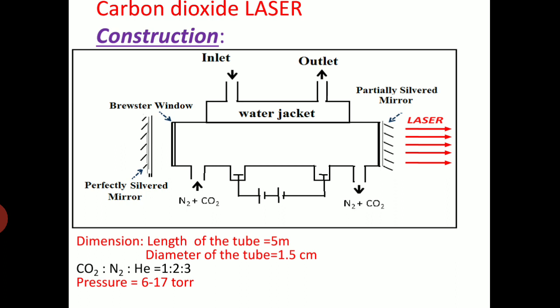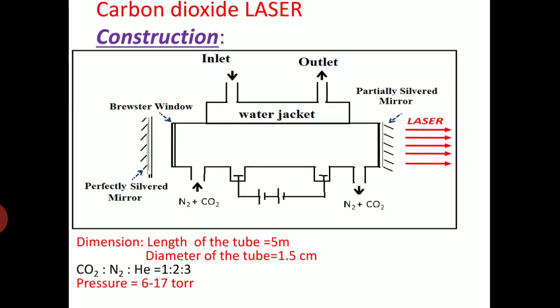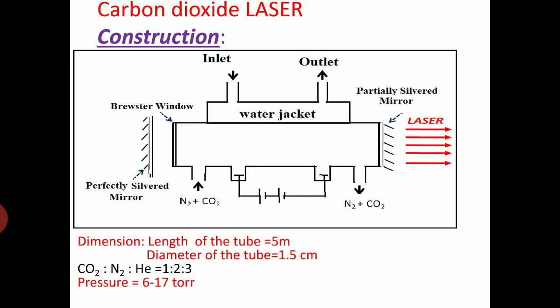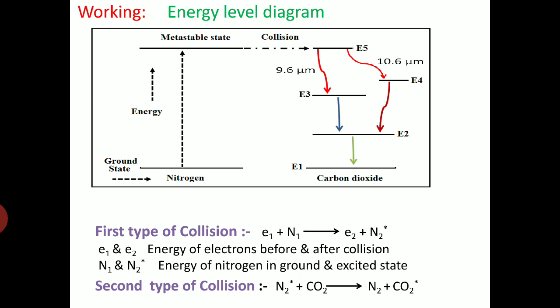Now to begin with, how exactly the laser is going to come out from this narrow tube. So this can be understood on the basis of the energy level diagram. So this is the energy level diagram as far as the carbon dioxide laser is concerned.